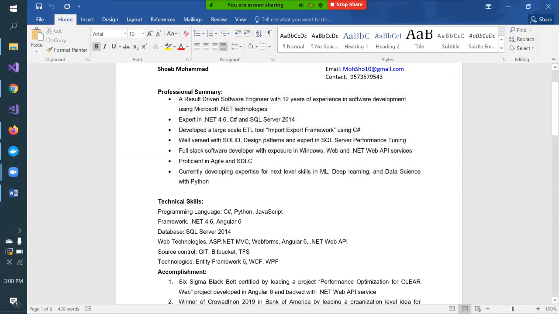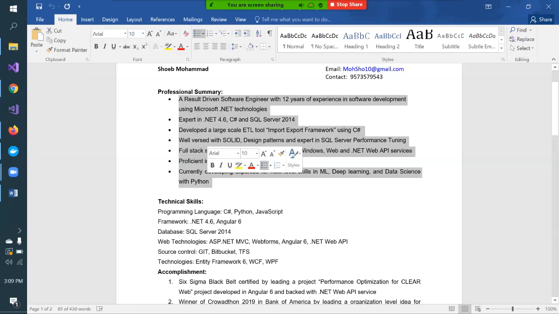So this top section of your resume is super critical, and this we call keywords: .NET 4.6, C Sharp, SQL Server 2014. Also note that I am mentioning a specific version of the technology. So if you are creating a resume, ensure you write the specific version of a particular technology, or what exactly you have done, or what defines you. What are the topmost 4-5 lines about you that you want to showcase to someone else, that tell a clear picture about yourself to the employer?